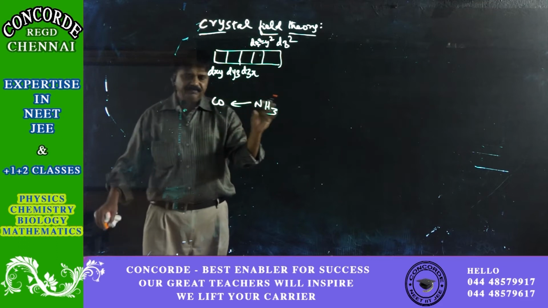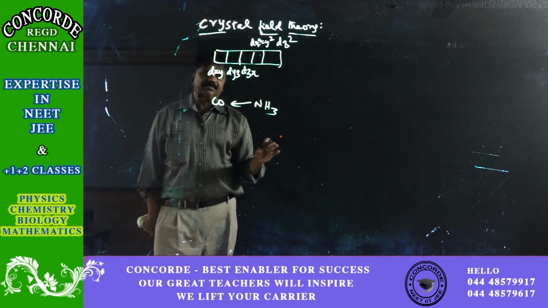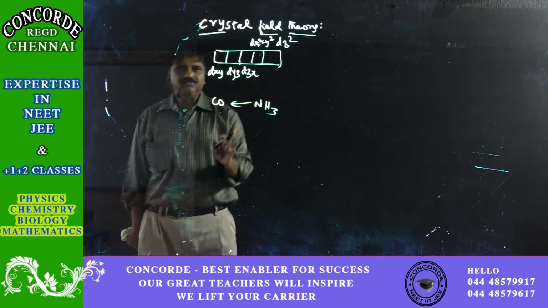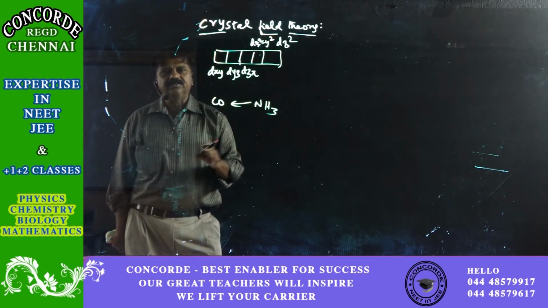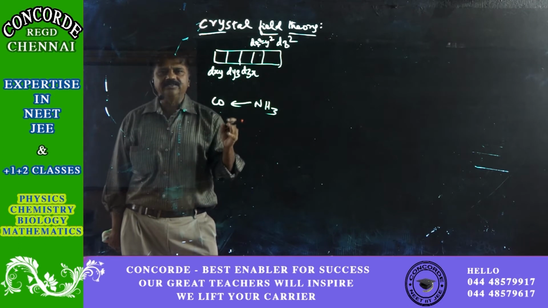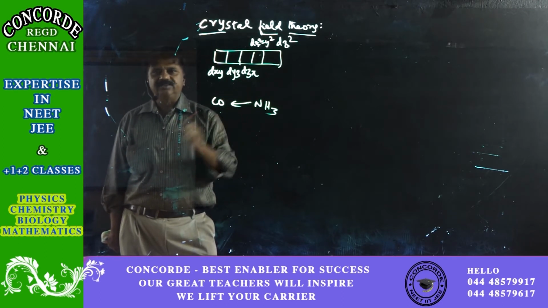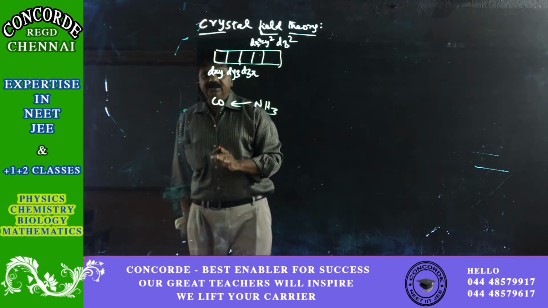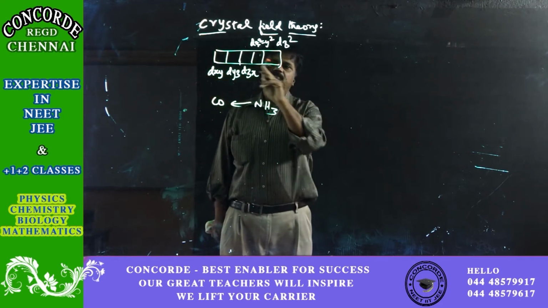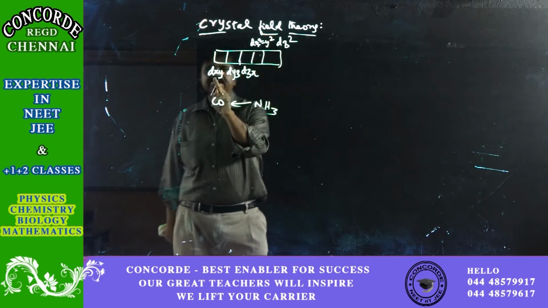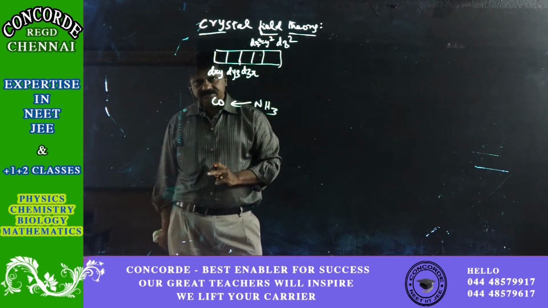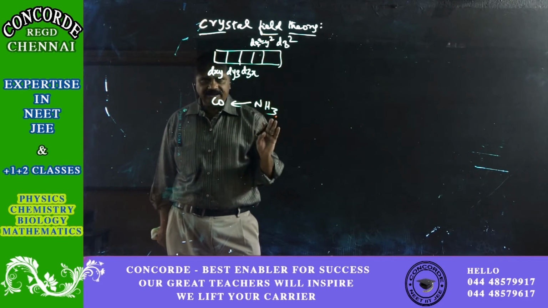Because of this proximity and direct exposure, there is going to be a repulsion, and this repulsion definitely gives more energy. So any electron present in dx square minus y square and dz square will definitely have more energy than the electrons present in dxy, dyz, dzx. I hope you are able to understand this clearly.